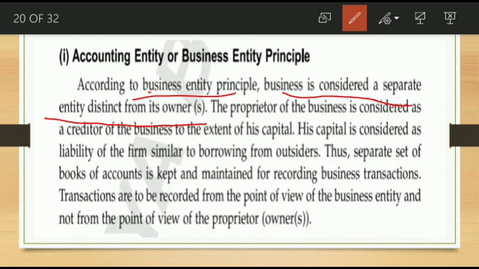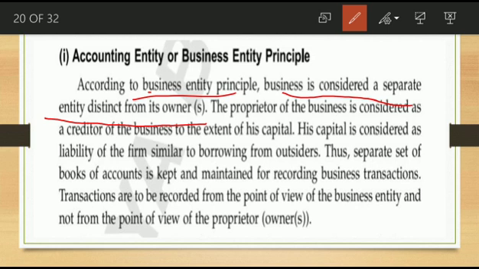His capital is considered a liability of the firm, similar to borrowing from outsiders. Suppose the business took a loan from the bank. Definitely the bank is our liability, so the business should repay this amount in the near future, that is, after one year, or according to the loan period, long term or short term. So the bank loan is a liability of the business. In the same way, the business should repay the capital to the owner. So this is a liability.